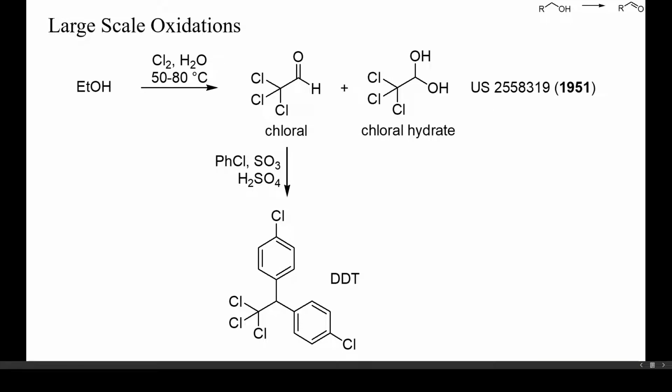Chloral can be prepared by direct oxidation of ethanol with chlorine. Chloral is the starting material for DDT, but today the required quantities are probably much lower than in the past. Benzaldehyde, by the way, is prepared by oxidation of toluene or by hydrolysis of dichlorotoluene, but not from benzyl alcohol.